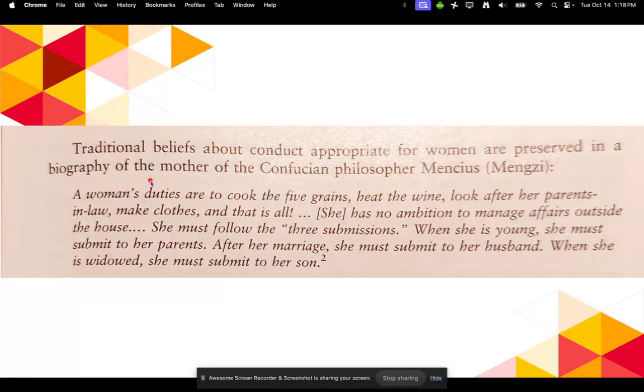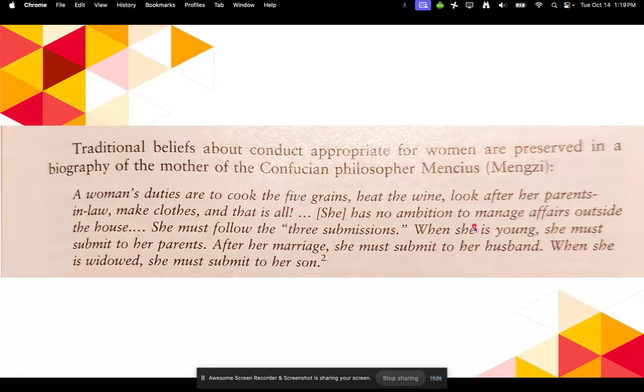So, here is an excerpt from a book about the role of women in the Han Dynasty. So it says traditional beliefs about conduct appropriate for women are preserved in a biography of the mother of the Confucian philosopher Mengzi. So it says a woman's duties are to cook the 5 grains, heat the wine, look after her parents in law, make clothes, and that is all.